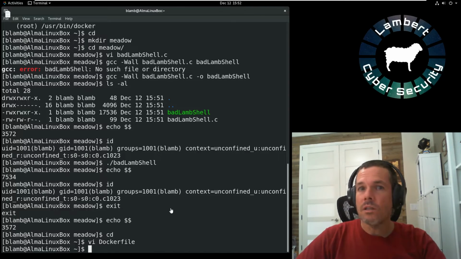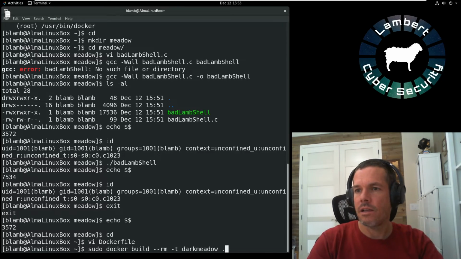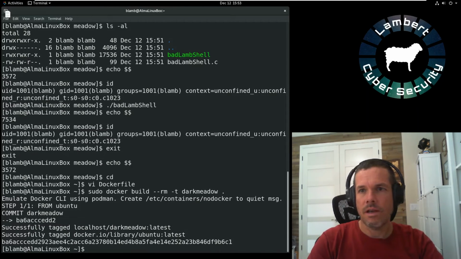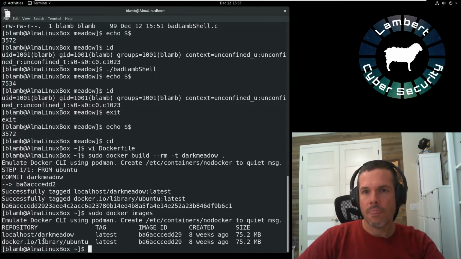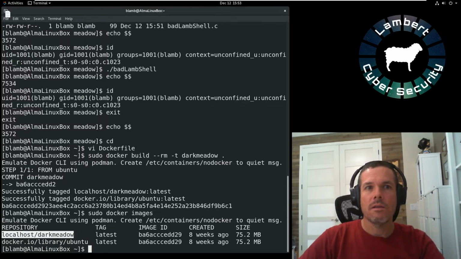So let's go ahead and create an image here. So sudo docker build -t. We're going to name it Dark Meadow. Okay, let's see if it worked. Looks like it did. Okay, so I have a new repository named Dark Meadow.